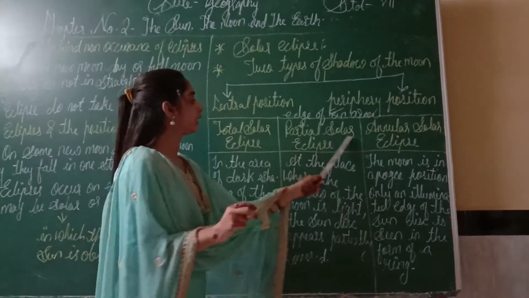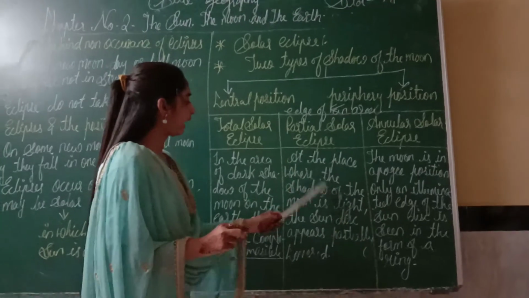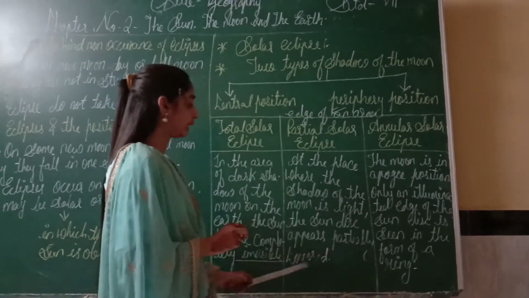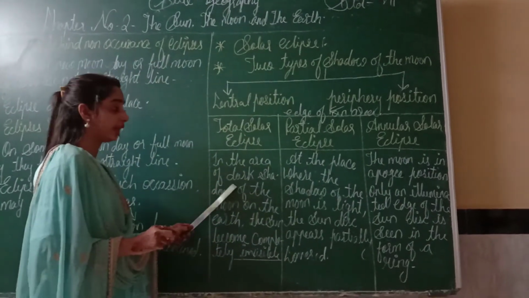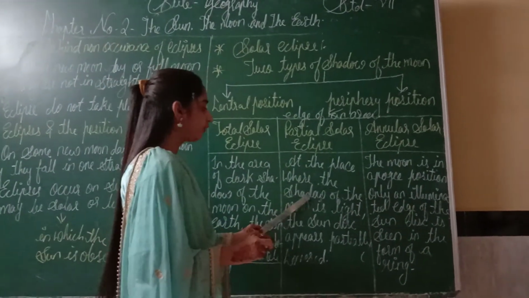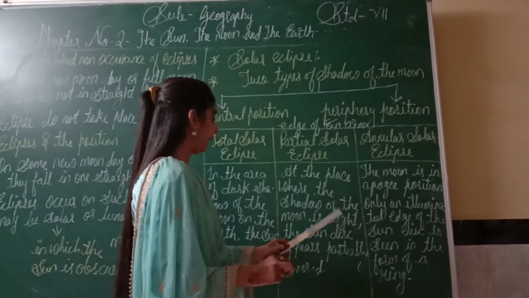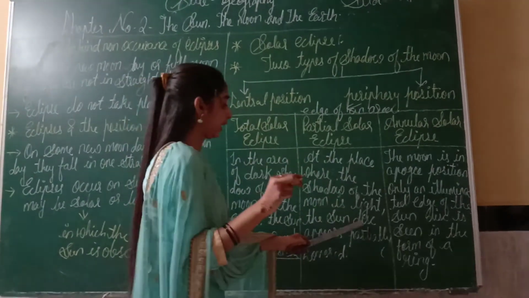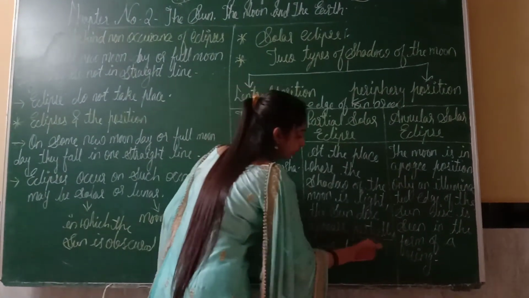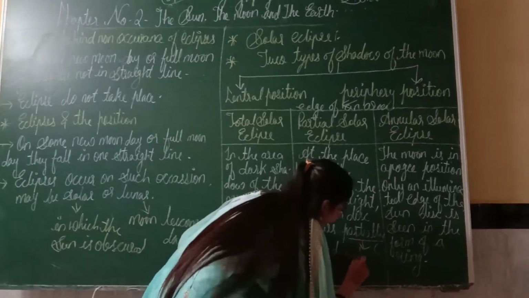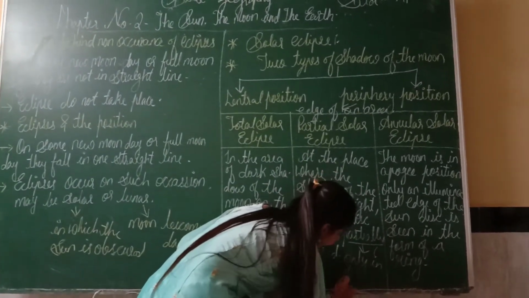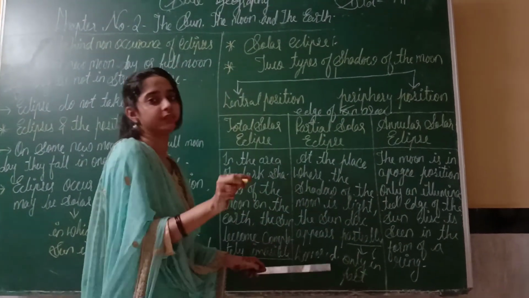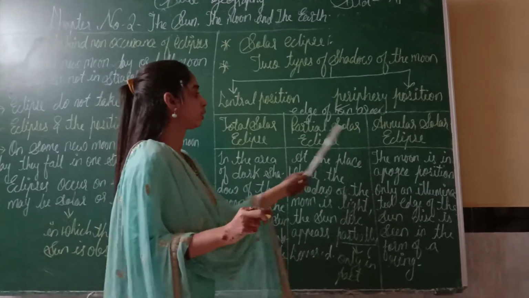Next is partial solar eclipse. At the place where the shadow of the moon is light, the sun disk appears partially covered. Here the moon's shadow is very dark, but here the shadow of the moon is light. That light passes through the sun disk. Disk means circle. But partially. Partially means only in part, not whole, so the light falls only on some part of the sun. So we know it as partial solar eclipse.